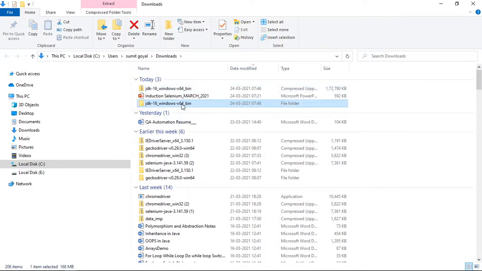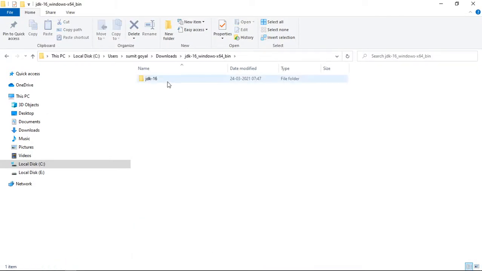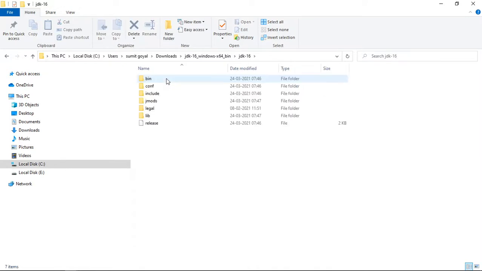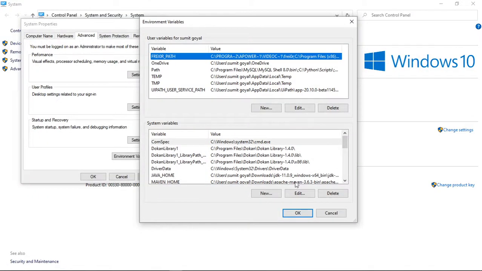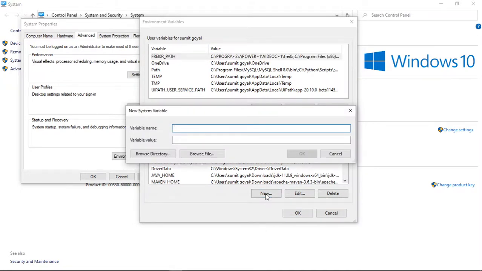So here it is, right? You can see, this is the folder. First, what you have to do is copy the path till here, till this bin folder. And after that, for the first time, you can click on New, and give any name like Java underscore home, and paste the path. So this is the first thing you have to do. And after that, you have to click on OK.